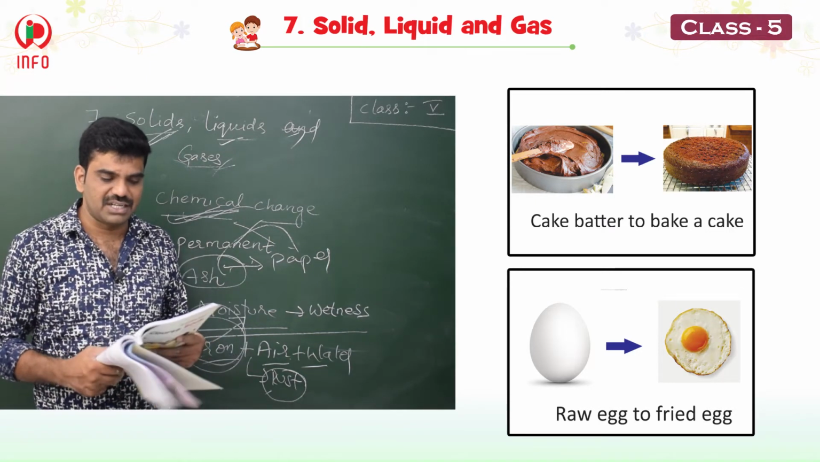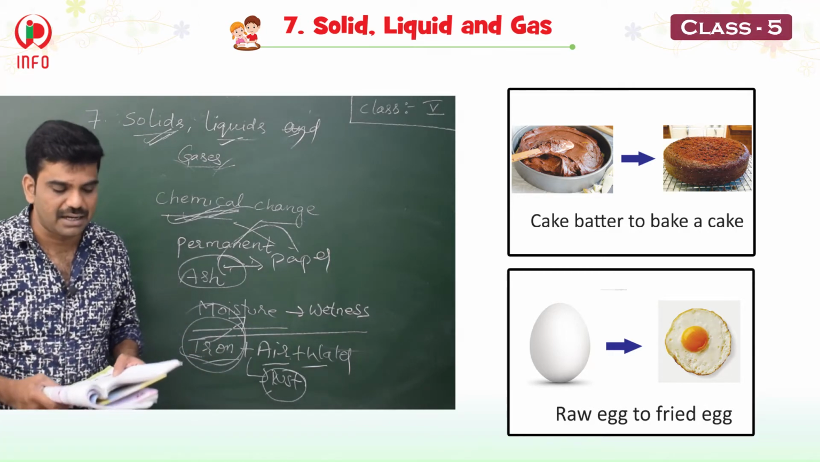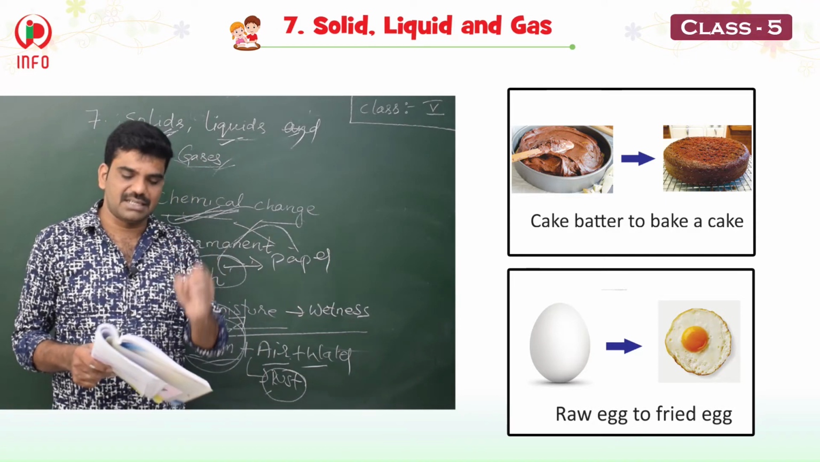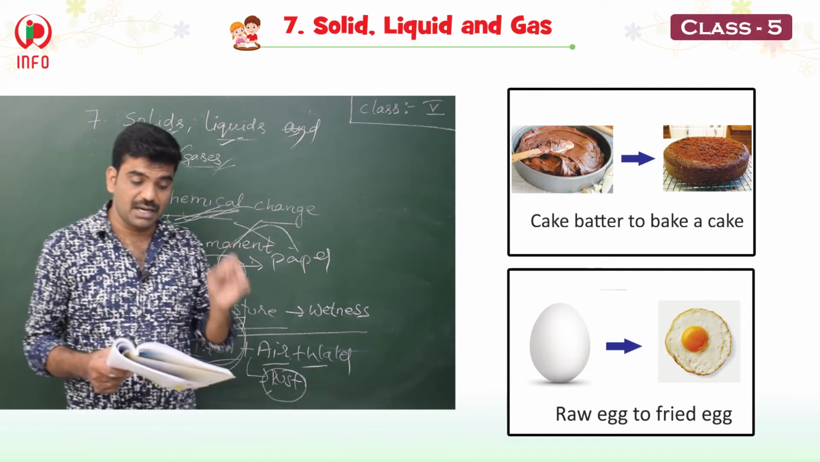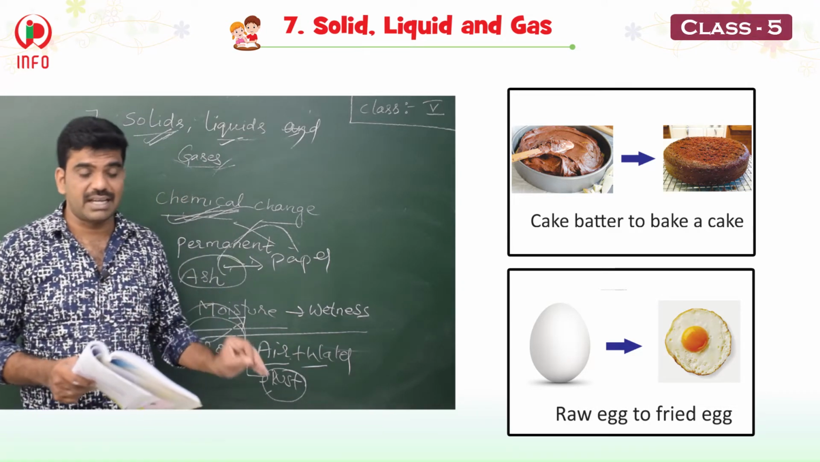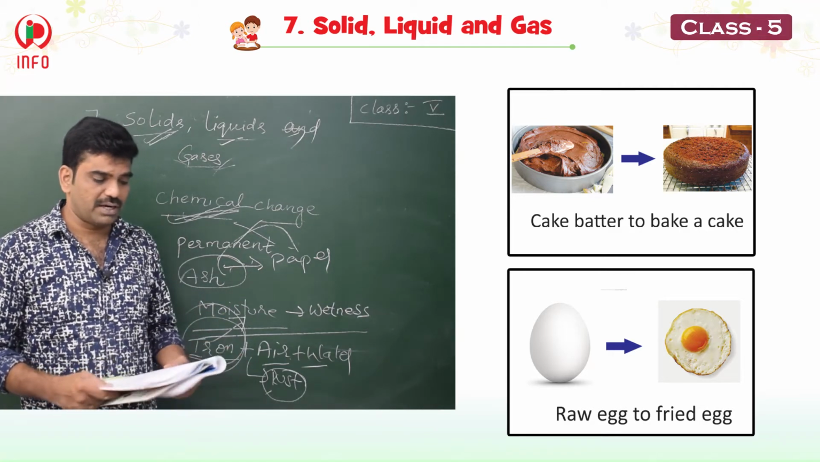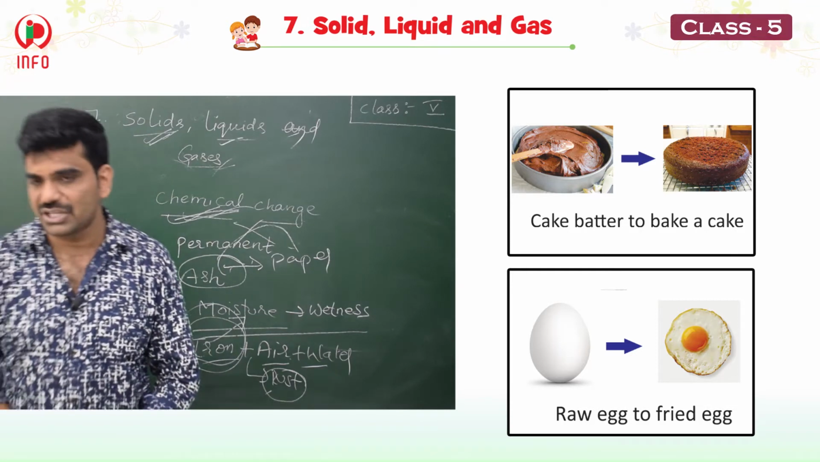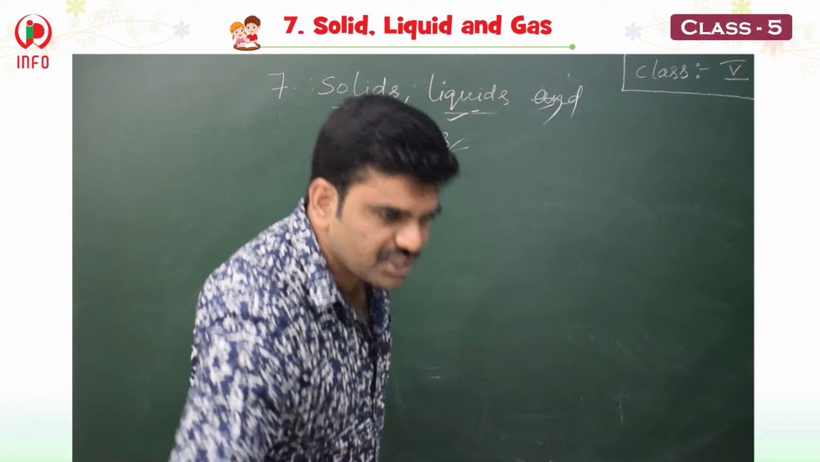So physical changes are those changes which are temporary and the changes can be reversed. Whereas chemical changes are those changes which are permanent and the changes cannot be reversed. Now let's go for a very important one, expansion and contraction.